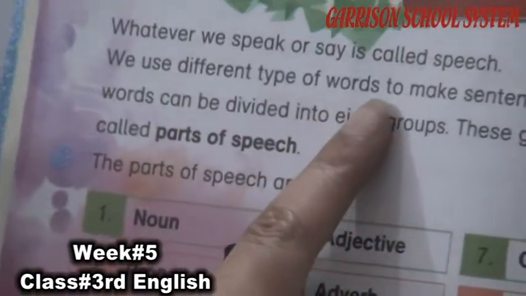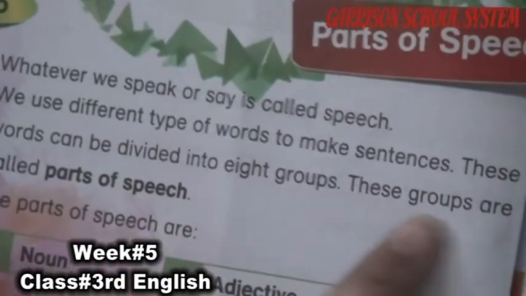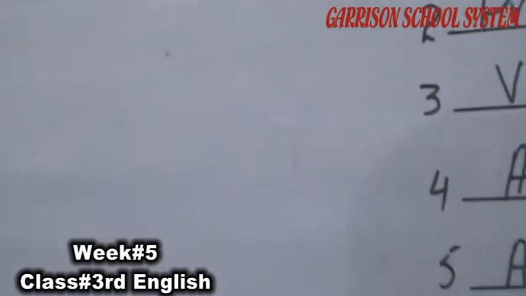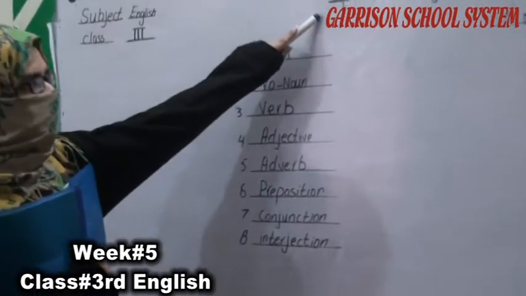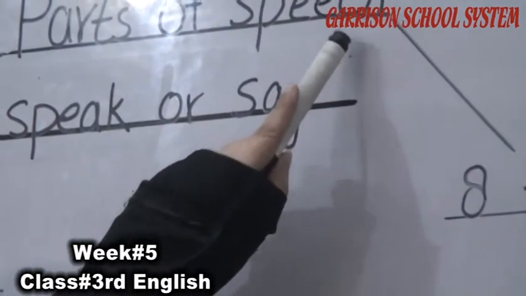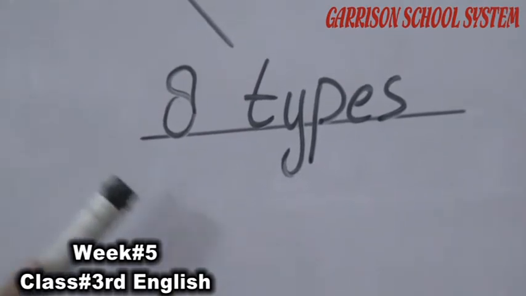We use different types of words to make sentences. These words can be divided into 8 groups. These groups are called the parts of speech. Whatever we speak or say is called speech, and the parts of speech have 8 types.